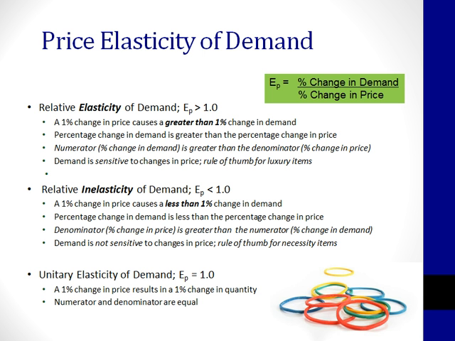Unitary elastic items are where the percentage change in demand is exactly equal to the percentage change in price, but in the opposite direction. This is rare. Most items are either relatively elastic or relatively inelastic, but there's a point at which items might become unitary elastic.